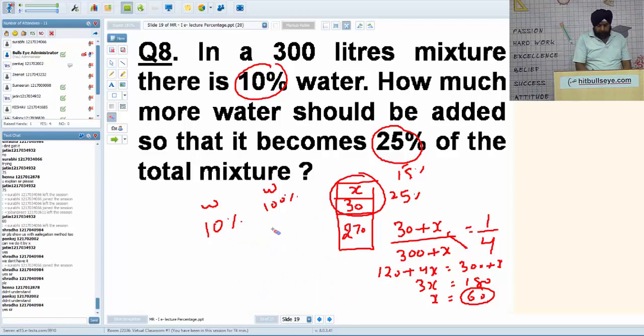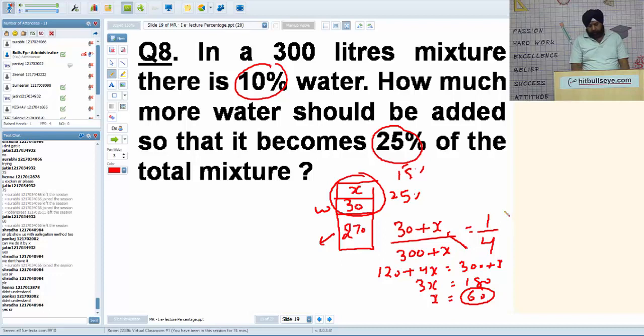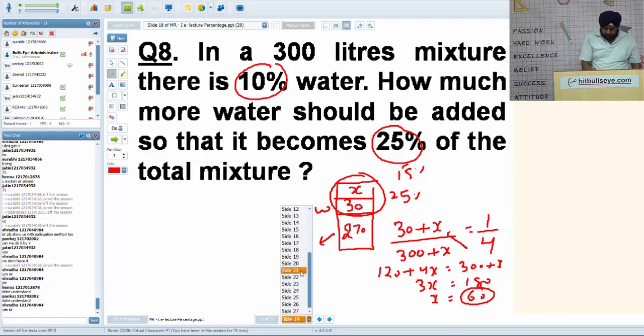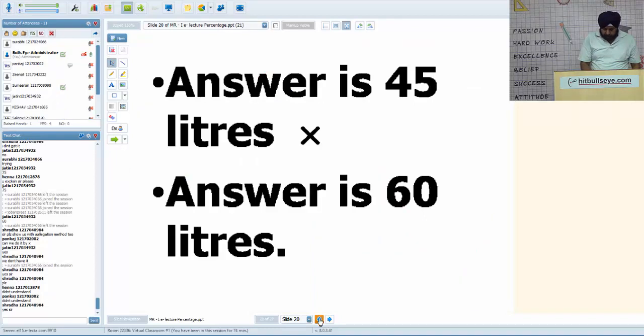I repeat. Let the total mixture be 300, 30 water, 270 other solution, and X water added to make the water 30 plus X. 30 plus X upon 300 plus X is 25%, 1 by 4, so 3X is 180, so X comes out to be 60. So that's it. I hope this was one of the last questions of percentage. The answer is not 45, it's 60.